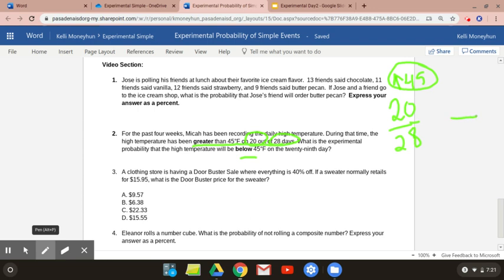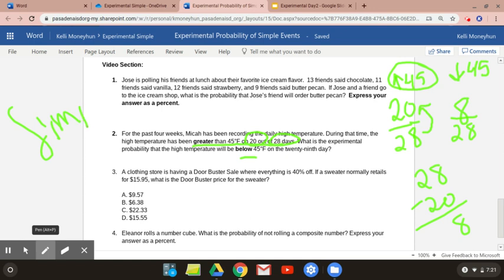So how many days was it below 45? Well, if you can't figure it out, remember the total is always the same. What is 28 minus 20? 8. Now remember you need to simplify. I have really good handwriting today, so you're welcome for that. 8 out of 28 needs to be simplified, so go ahead and simplify that on your own. Pause and solve.